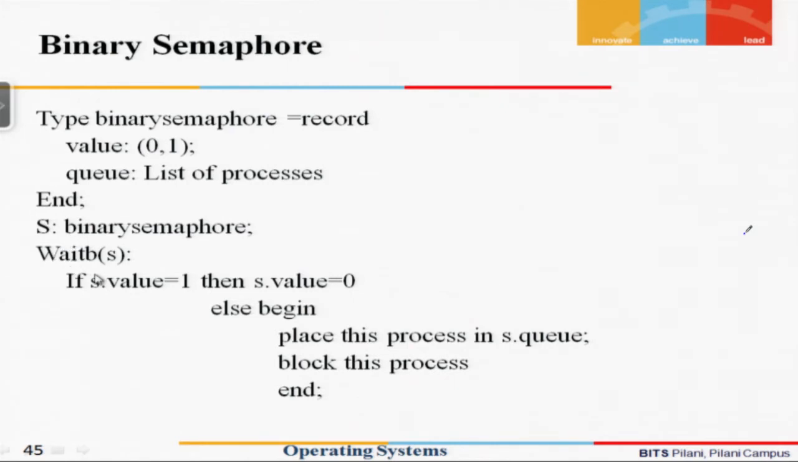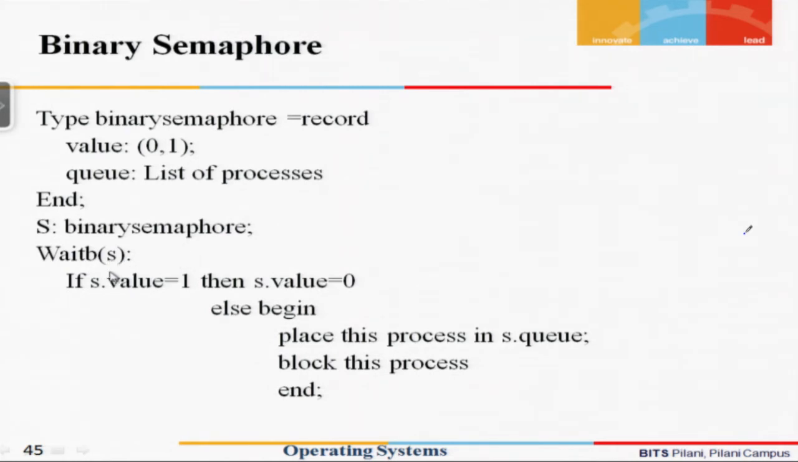To differentiate between a counting semaphore and a binary semaphore, we give a different name to the wait function. Here we call it wait B. It is merely indicative that it is for a binary semaphore, whereas when we write simple wait, it is indicative that it is meant for a counting semaphore. So let us see what the structure of the wait B function looks like.